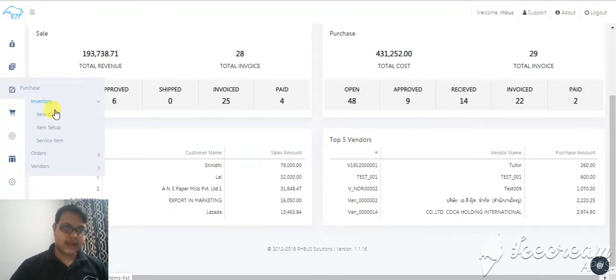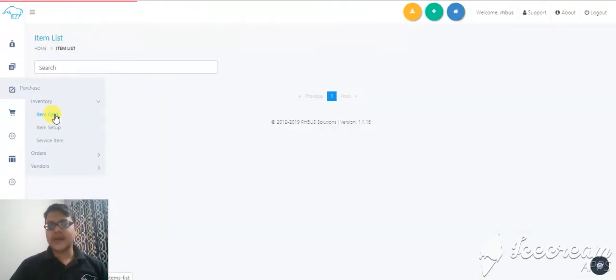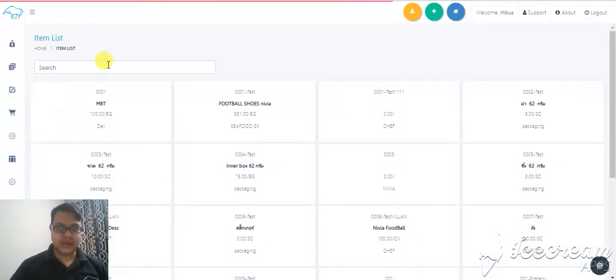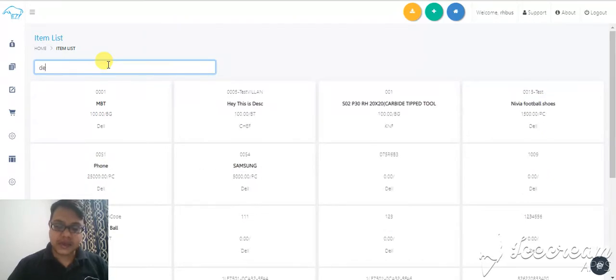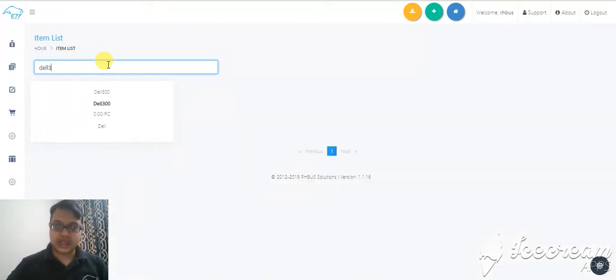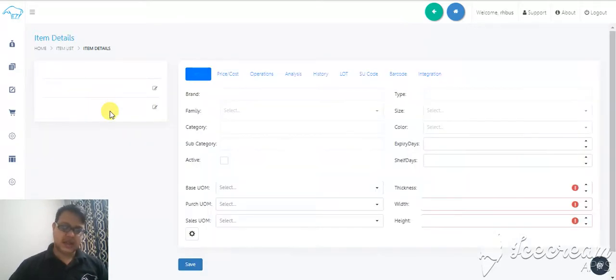Okay, so we will jump to the most important part of this video, where we will go into the inventory item card, and we will create an item which I'm able to sell on my POS counters as well as my back office. That's bulk sales. Along with that, I would like to get into the e-commerce. Let's take a product called Dell 300. It's an example in this video.